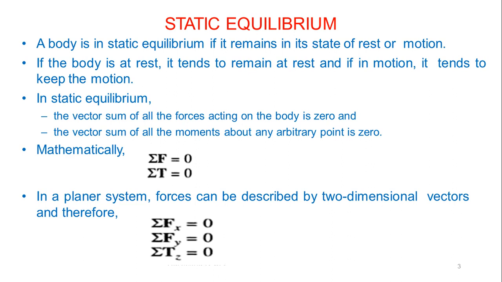Then if a planar system of forces can be described by two dimensional vectors, then summation of Fx equals 0, summation of Fy also equals 0, and the torque which is considered will also be equal to 0.